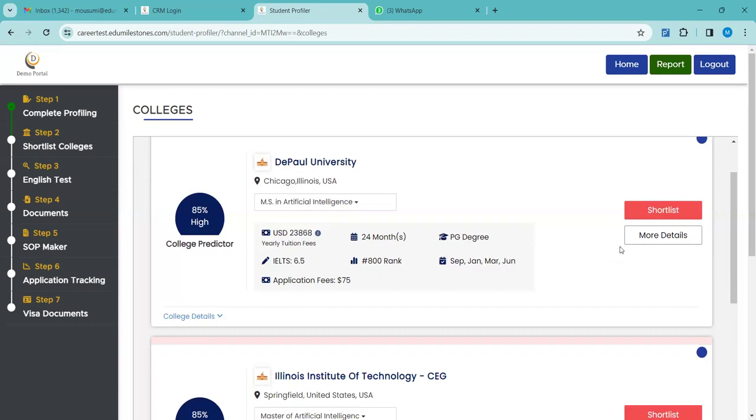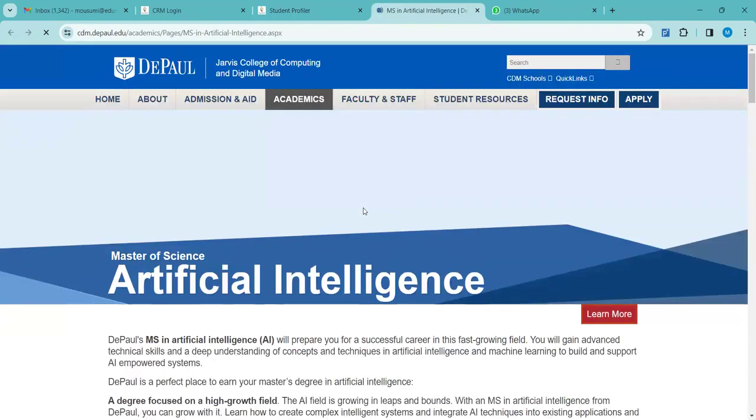But now most of the universities who had waived it off are again asking for GRE, GMAT scores. Certain universities are not asking. So to not confuse anyone, we have not put GRE, GMAT here. Once you go to more details, I'll show you. This more details will take you to the university's program page.